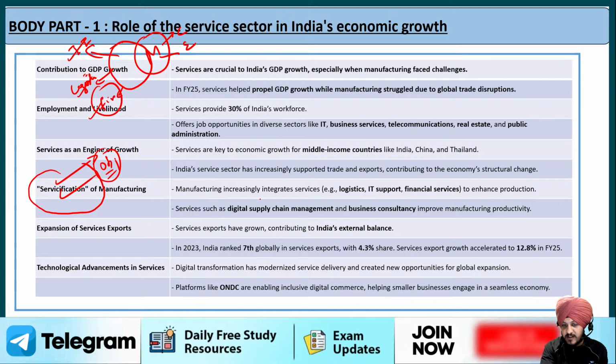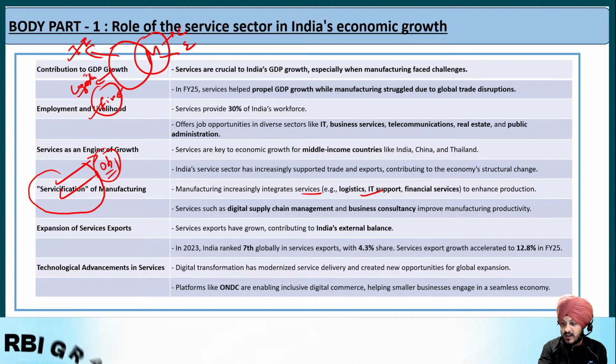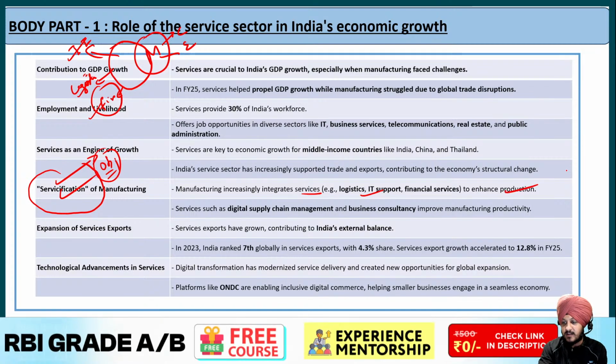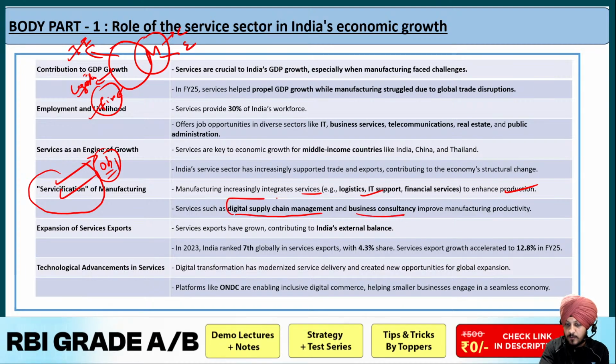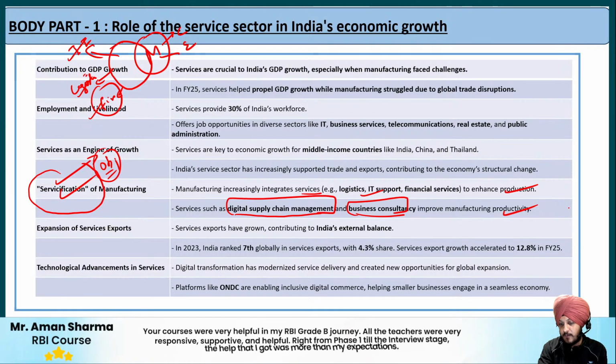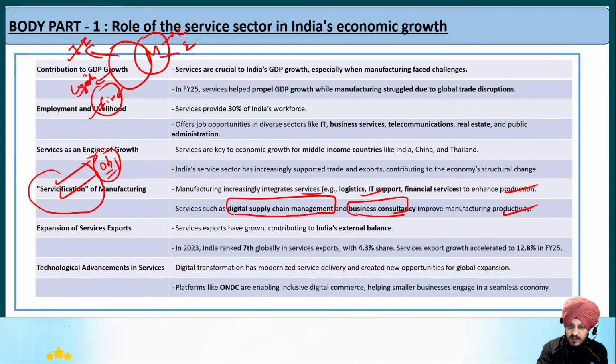It means that manufacturing increasingly integrates services like logistics, IT, and financial services so that they can enhance their production, and services such as digital supply chain management and business consultancy. These are the two types of services that have been highlighted very specifically. They improve manufacturing productivity. Fine. They have been easily able to get integrated as a part of the manufacturing sector also.